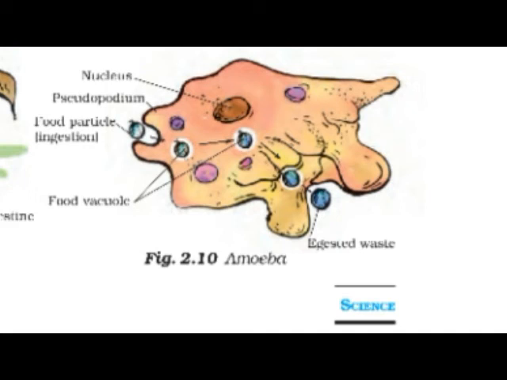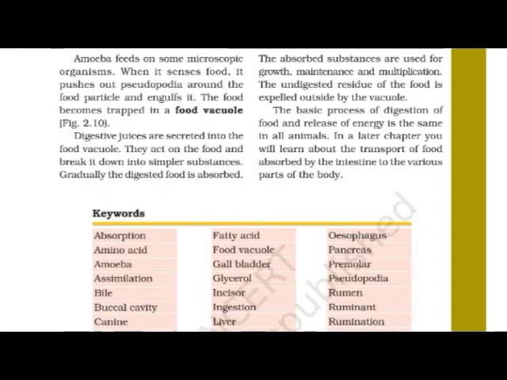When a microscopic organism comes near the amoeba, the pseudopodia surround the food particle and engulf it, and the food is trapped in the food vacuole.